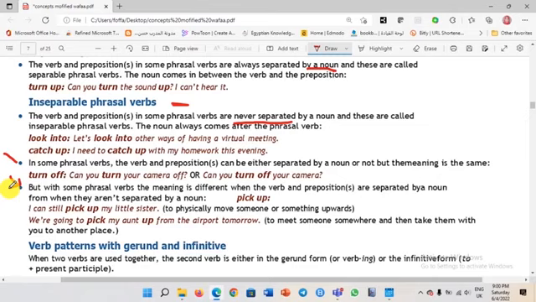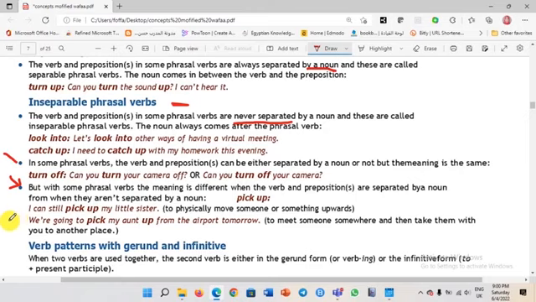Example, from when they aren't separated by a noun. Pick up. Look at this one. I can still pick up my little sister. What is to pick up my little sister? To physically move someone or something upward. You need to take her from the ground. Like when I say, please pick up the pencil.